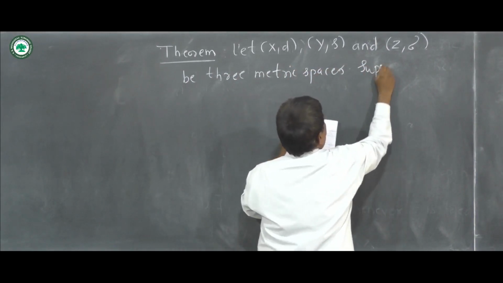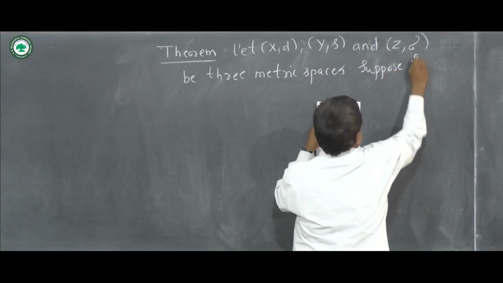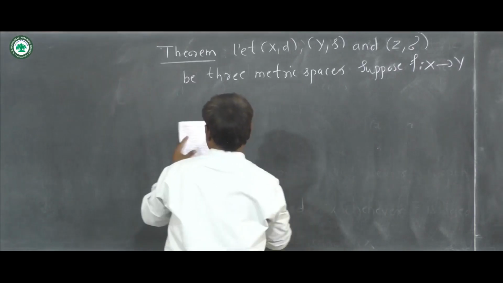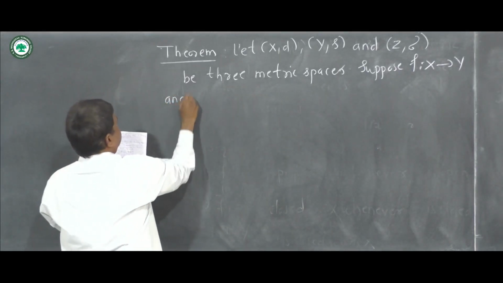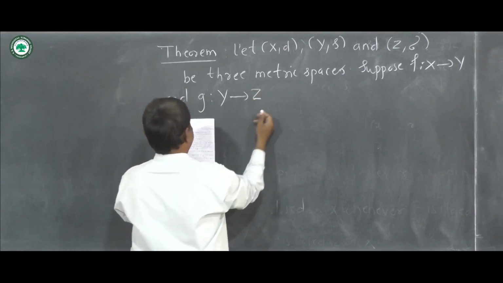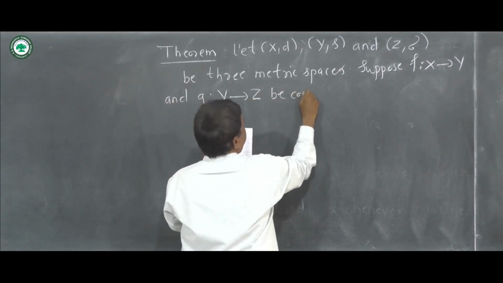Suppose f from X to Y and g from Y to Z are continuous functions,